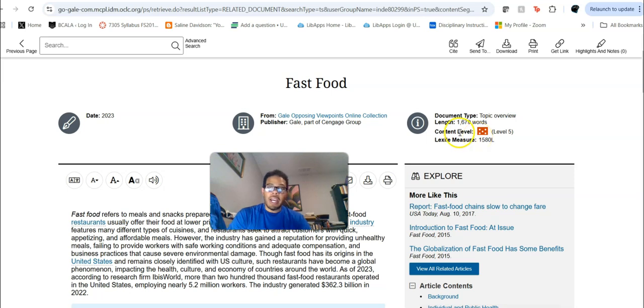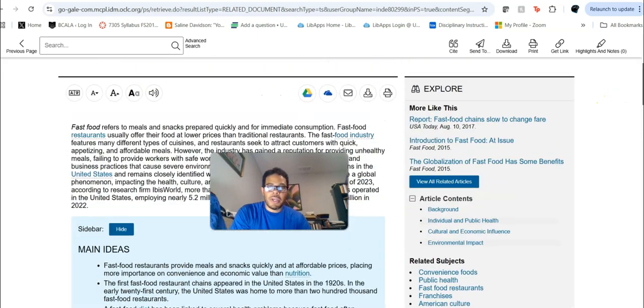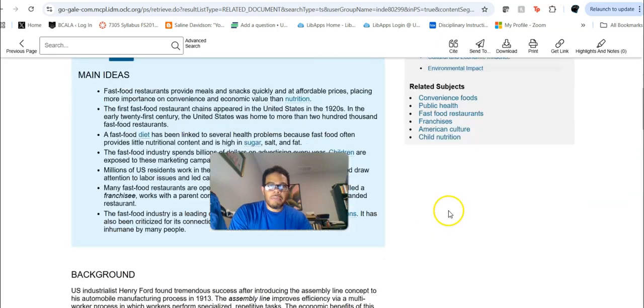Now, to be honest with you, I can't remember exactly how these Lexiles and content levels work, because I've been an academic librarian most of my life, so I don't really worry about Lexile numbers. Lexile numbers usually deal with K-8, I wouldn't even say K-12. A lot of times they measure the appropriateness of a piece to be read by people in grades kindergarten through 8th grade, okay? But I do think that this is a higher Lexile measure, which would place this as more of a high school level type of essay, okay? But this is what you've got.